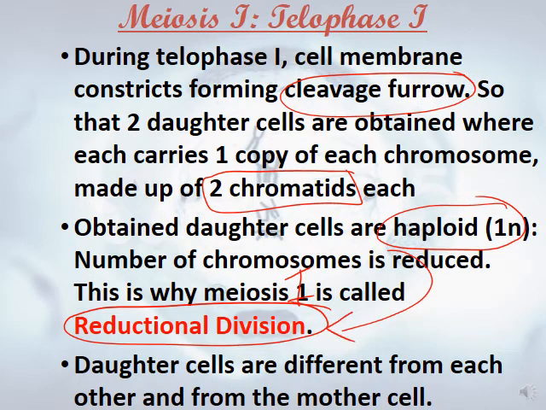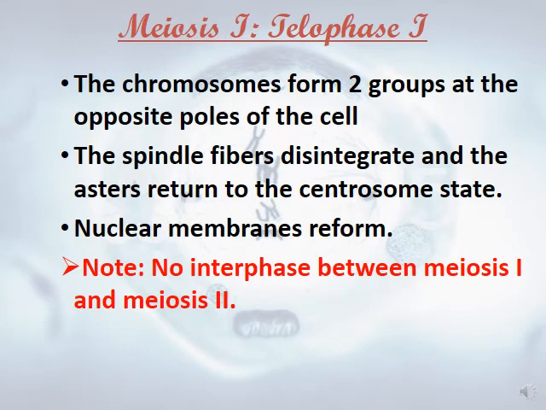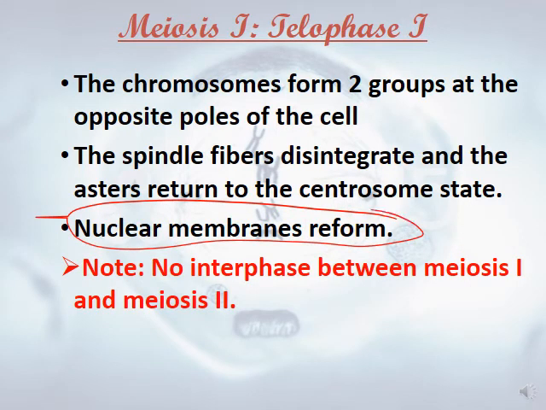Daughter cells are different from each other, and they are different from the mother cell. The chromosomes form two groups at the opposite poles of the cell. The spindle fibers disintegrate, and the asters go back to the centrosome state. So the nuclear membrane will form again. There is an important note here: between meiosis I and meiosis II, we don't have an interphase.